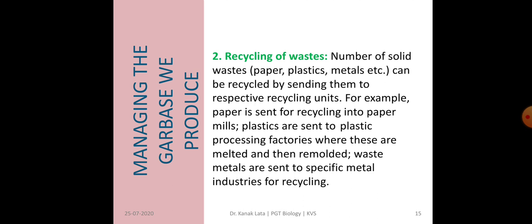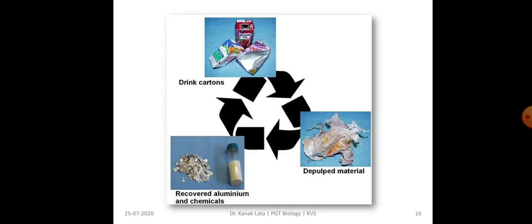Second is recycling of wastes. There are a number of solid wastes like paper, plastic, metals that are sent to recycling units for recycling purposes. For example, waste paper is sent to paper mills, plastic to plastic processing factories, where these are melted and then remolded. Metals can also be sent to specific metal industries for recycling purposes. Here in the given figure, you may observe how from drink cartons, aluminum and chemicals are recovered.